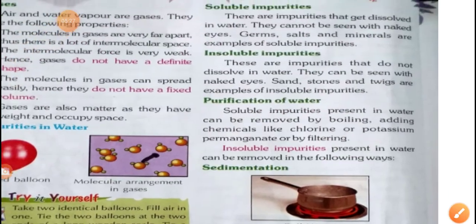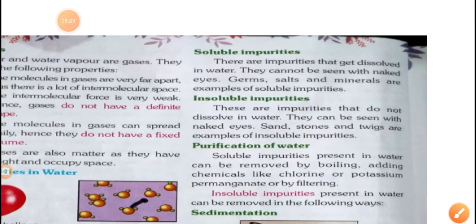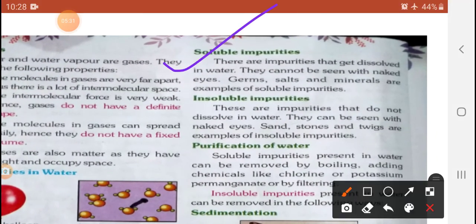Next I will show you another one. Yes, soluble impurity. If you take one glass of water, my dear student, filled from any river or pond, and observe it, you cannot see the impurities with the naked eye. Without a microscope it will not be possible to observe soluble impurity.